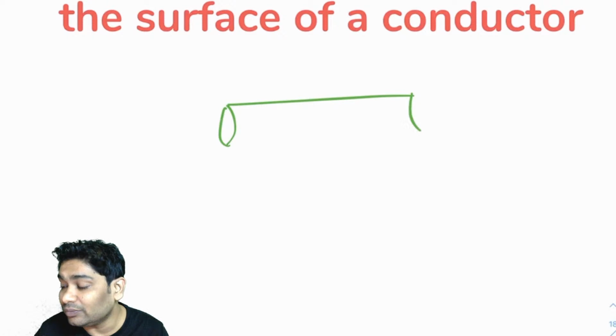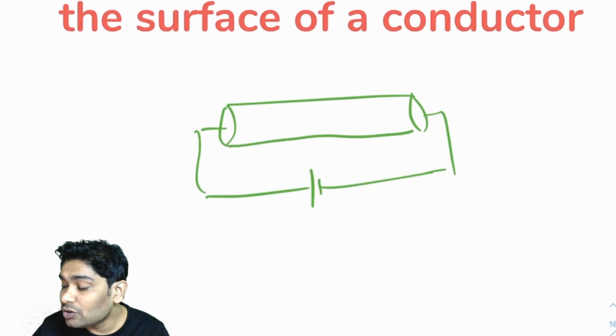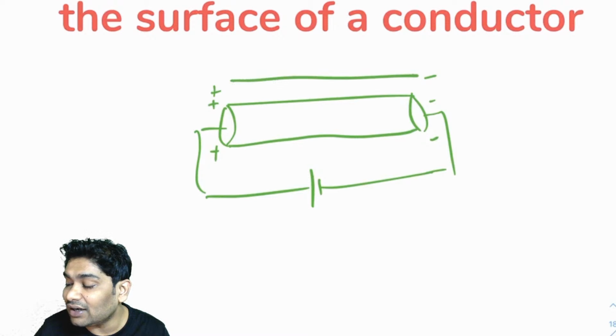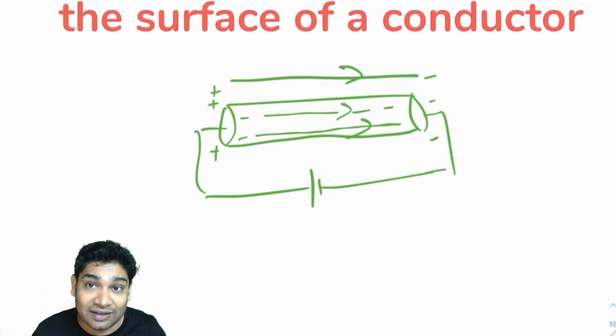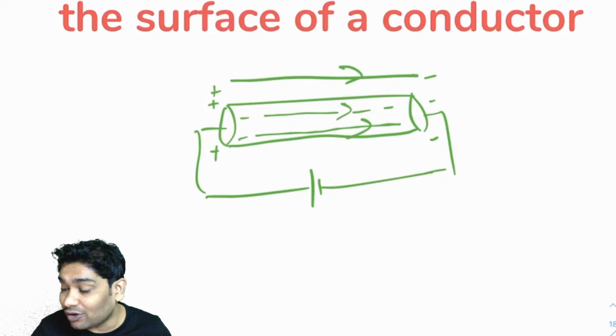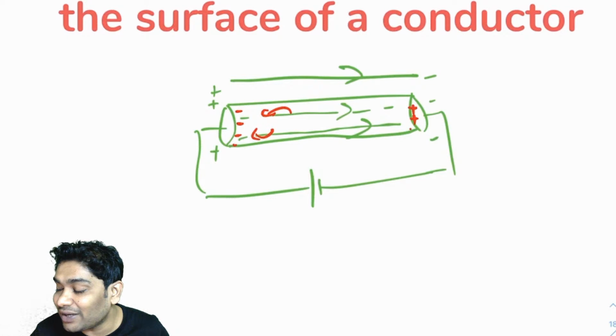Imagine this was a conductor. Now imagine there was a battery. What this battery is doing essentially is giving positive charges here and negative charges here. This is creating an external field. When this external field is getting created, your free electrons start jumping. As a result, a negative charge starts appearing here and a positive charge starts appearing here.